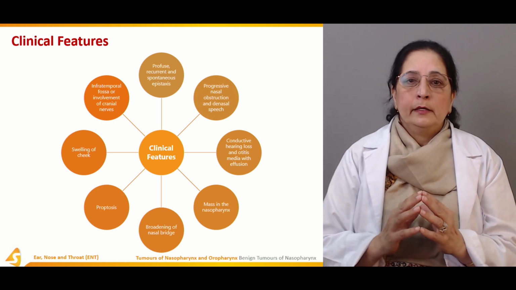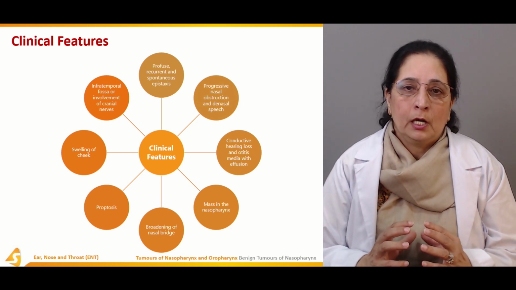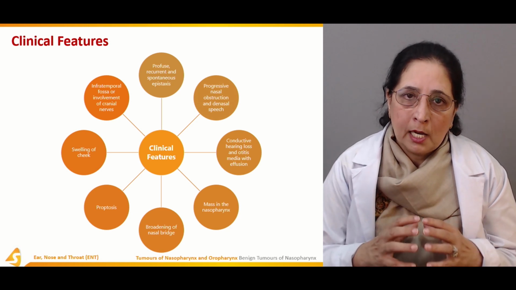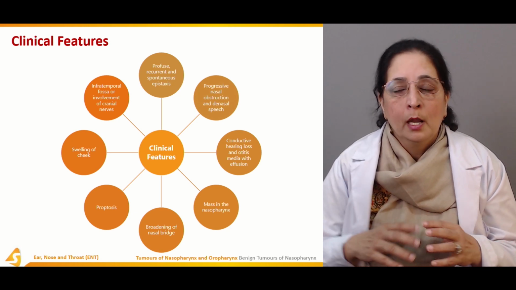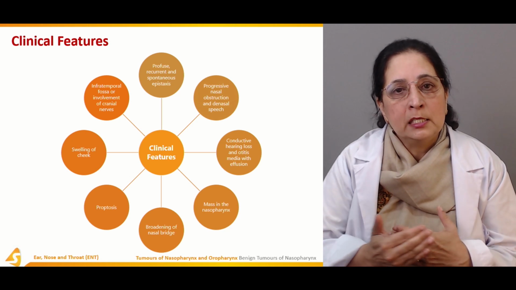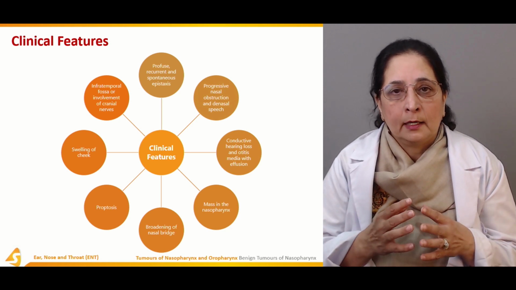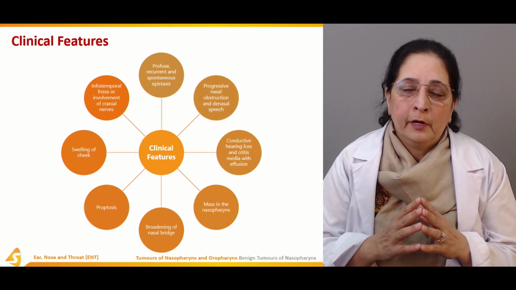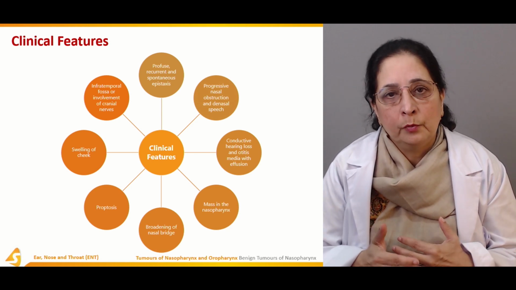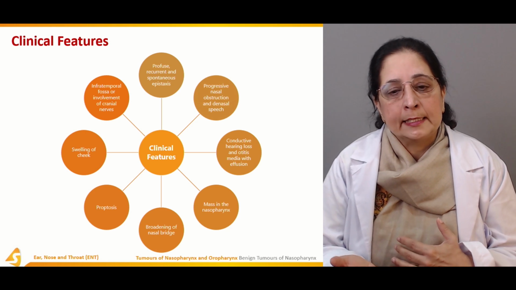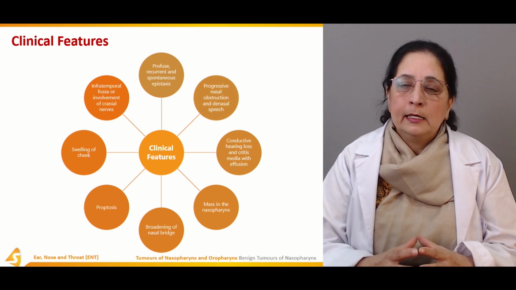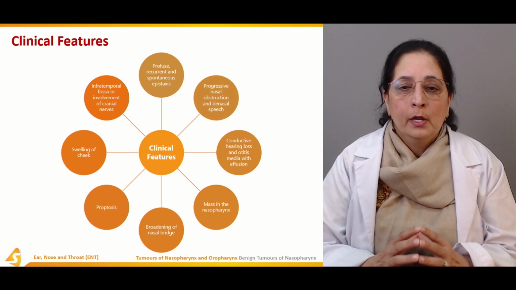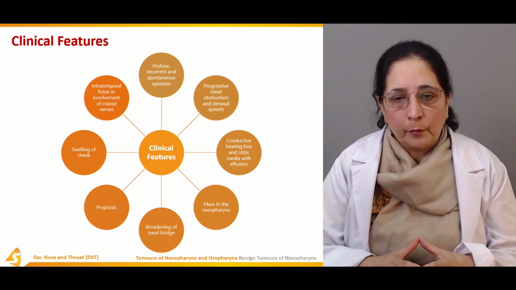So all these are the clinical features which may be due to the localized presence of the tumor, but mainly when it starts spreading to the surrounding area, these features are produced depending on where the tumor is extended. So these are the clinical features of the nasopharyngeal fibroma.